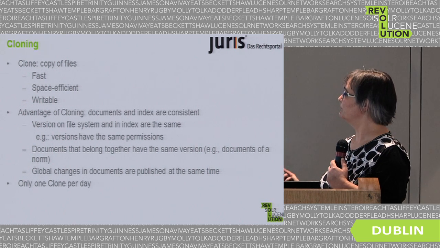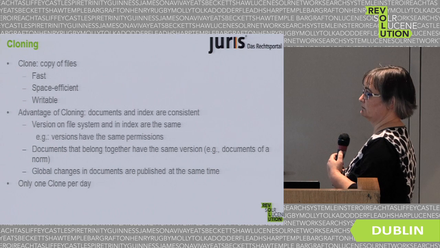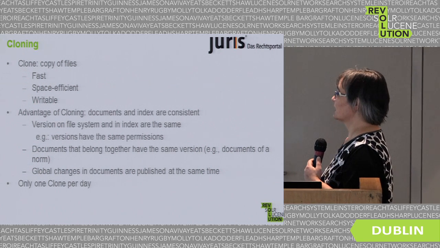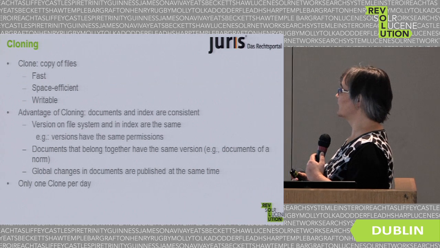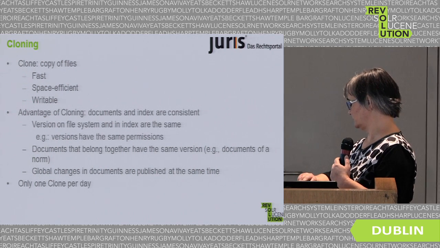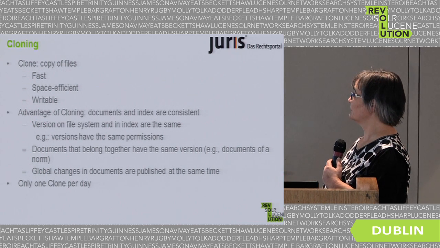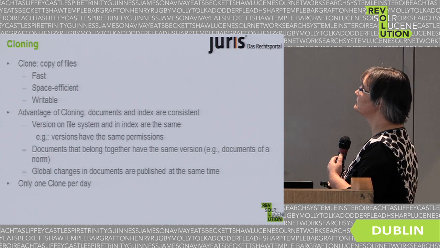Else it could happen that we get a new norm and only half of the documents are there. Also, sometimes we have global changes in documents, and they should be seen at the same time and not earlier. I think I'm much too fast. So, as I said before, we only make 1 clone per day.